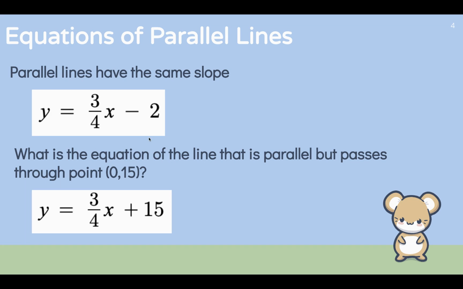So these two lines are parallel. If you could visualize these lines in your mind, they have a positive 3/4 slope, so pretty steeply sloped. But this one hits the y-axis below 0, and this one hits the y-axis 17 units higher, at positive 15. So what is the same here? 3/4 and 3/4. The slopes are the same. So these are parallel lines.